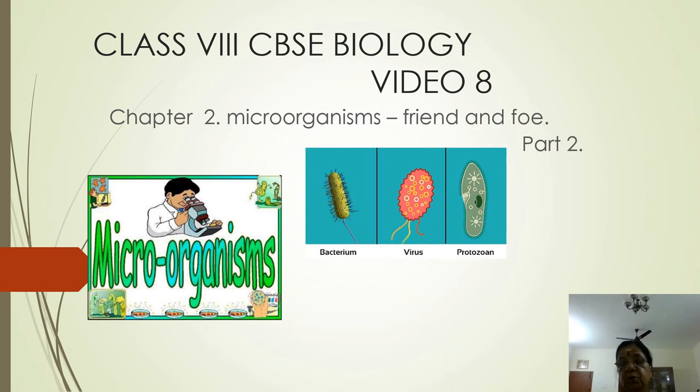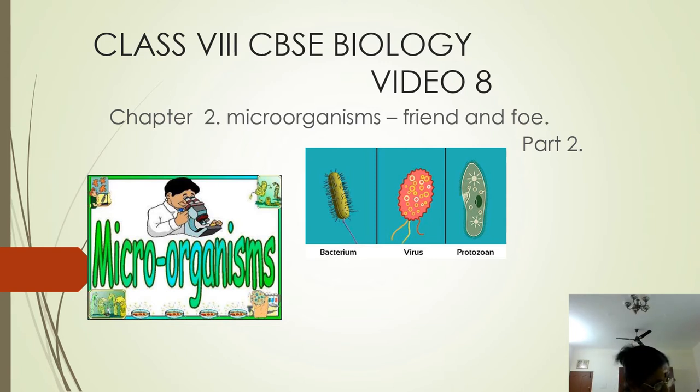Then we learned about communicable and non-communicable diseases, otherwise infectious and non-infectious diseases. Communicable diseases can spread from an infected person to a healthy person through air, water, food or physical contact. In the same way, non-communicable diseases do not spread to others. They are formed within the body due to malfunctioning of any of the systems, for example diabetes.